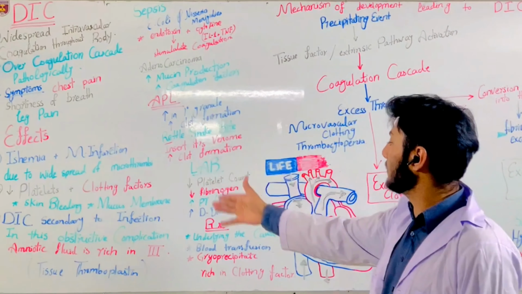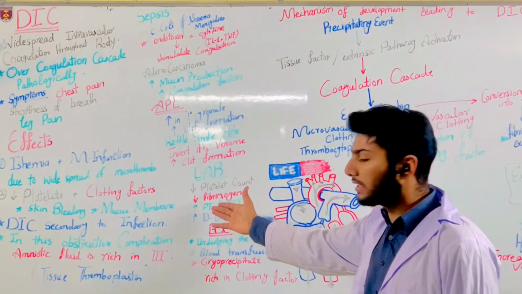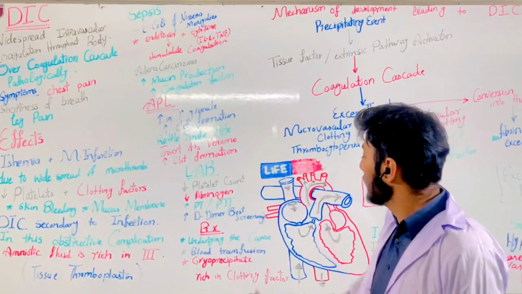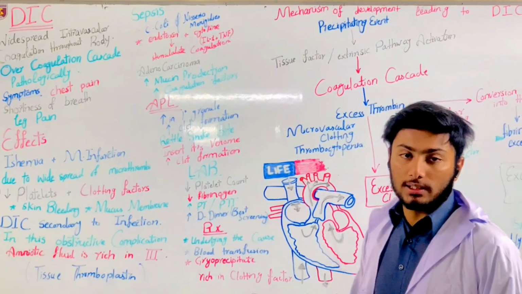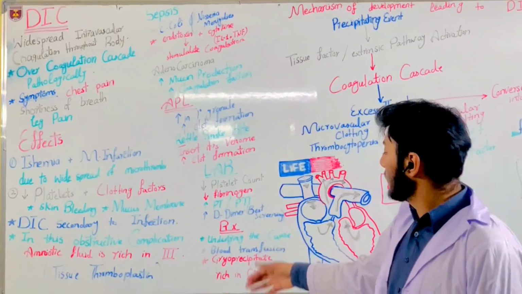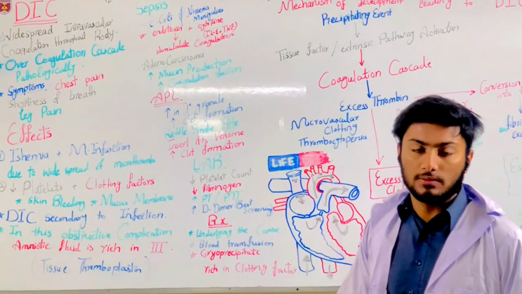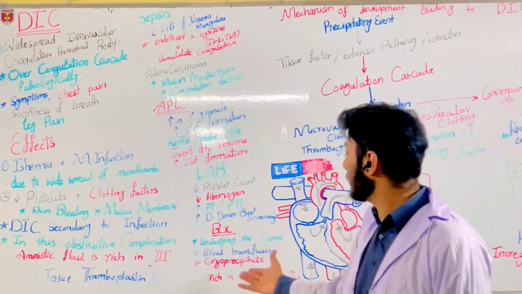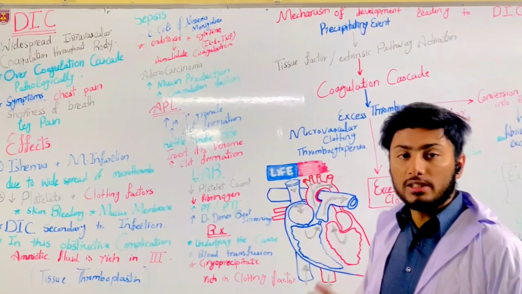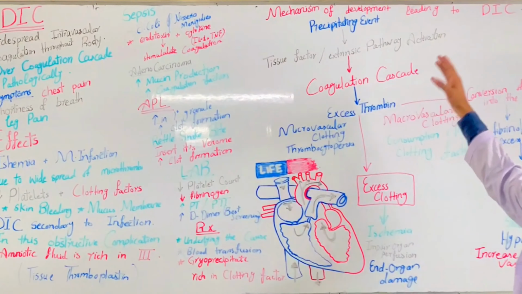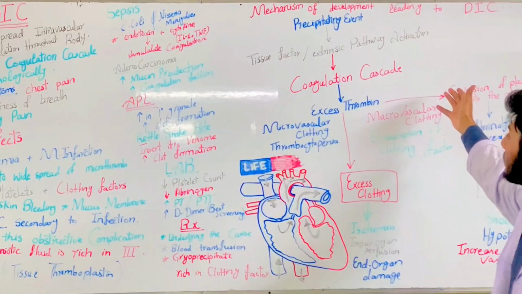In DIC, there is decreased platelet count, decreased fibrinogen, increased PT and PTT, and increased D-dimer. D-dimer is the best screening test for DIC. Then we talk about treatment. First of all, treat the underlying cause which causes the disease, then blood transfusion, and cryoprecipitate, which is rich in clotting factors.